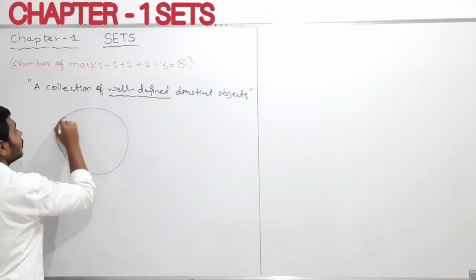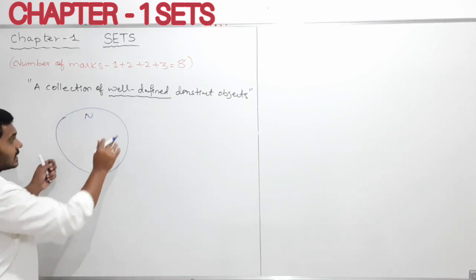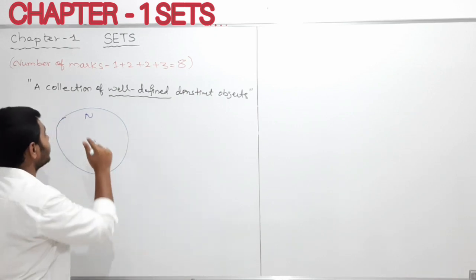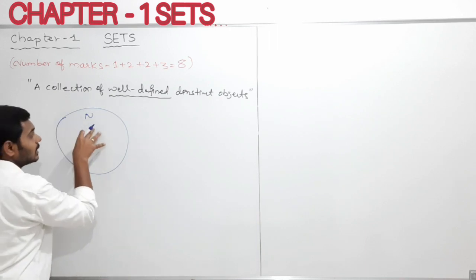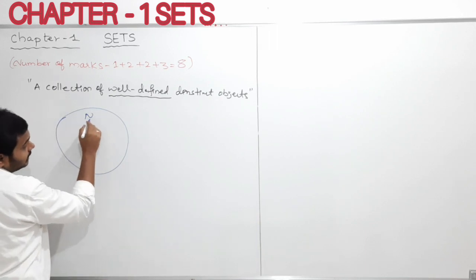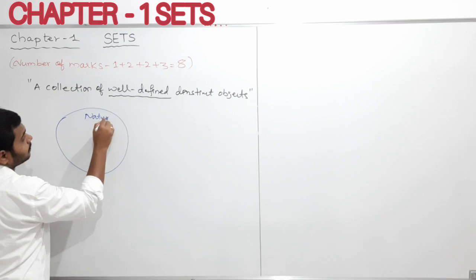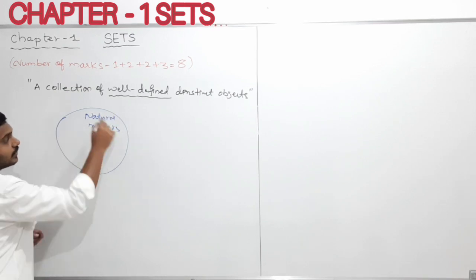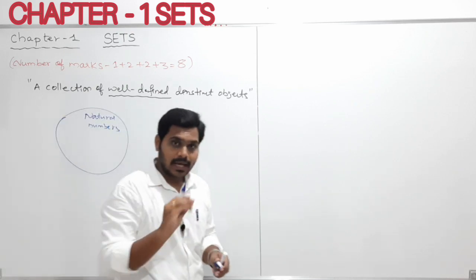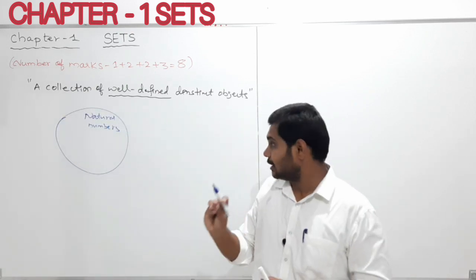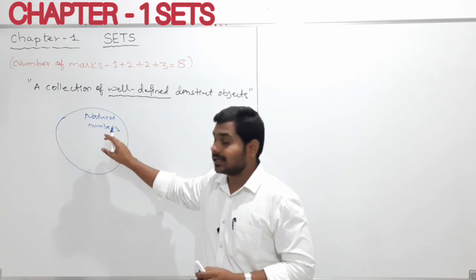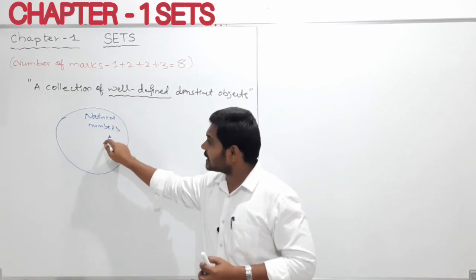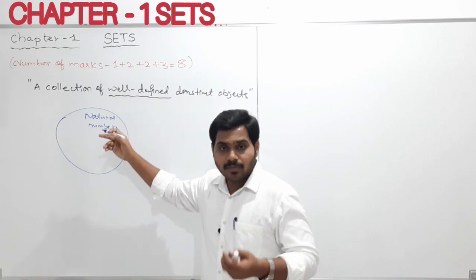Here I am taking one collection, you can take it as a balloon or a box. In this box we keep the natural numbers. In this oval shape we will write all, or you can take any box or whatever.